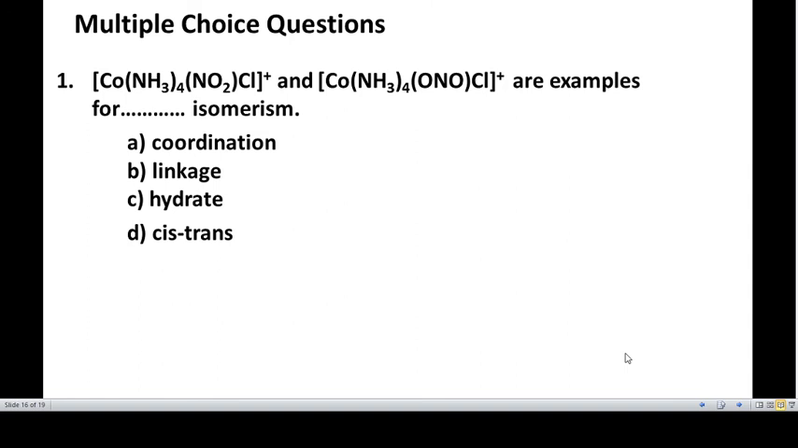Let us see a few multiple choice questions here. The two formulas given here, chloronitrito tetraamine cobalt complex, are examples of which isomerism? Options are coordination isomerism, linkage isomerism, hydrate isomerism, cis-trans isomerism. The answer is linkage isomerism because the point of attachment differs and the composition remains the same.